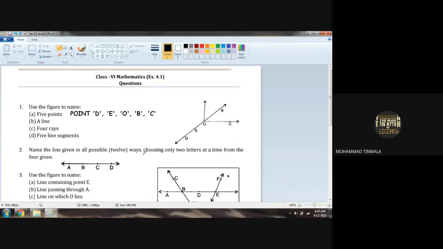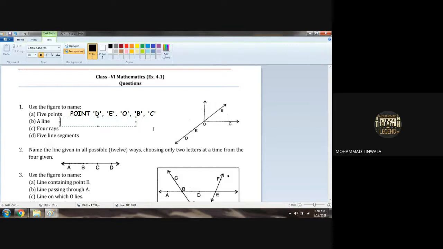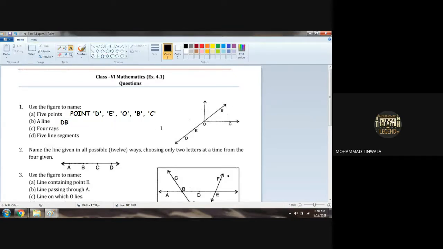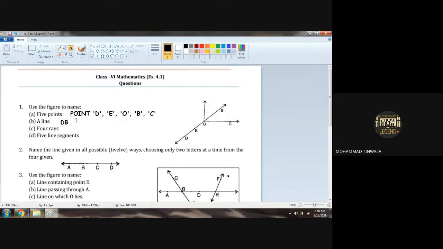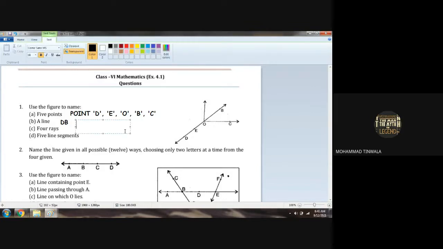Have you understood? There are more than 5 lines that we are forming here. But sir, we have to give a line. That means 1 or 2 lines we can give. No need to worry for that. Can I say DB is one line? Can I say DE is one line?